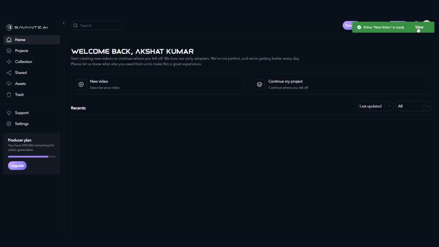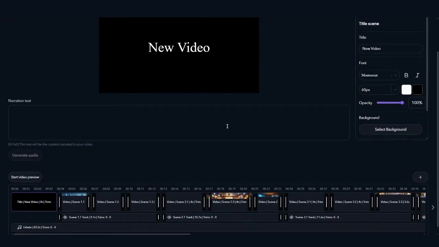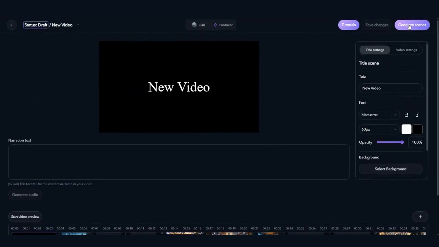You can click on the message, and the website will redirect you to the video for editing and the next steps. Click the Generate Scenes button to convert the static images into dynamic video scenes. Please be patient since this process may take some time, as all the images are converted individually. You will see a message stating Generating Scenes in Progress to let you know the process has started.